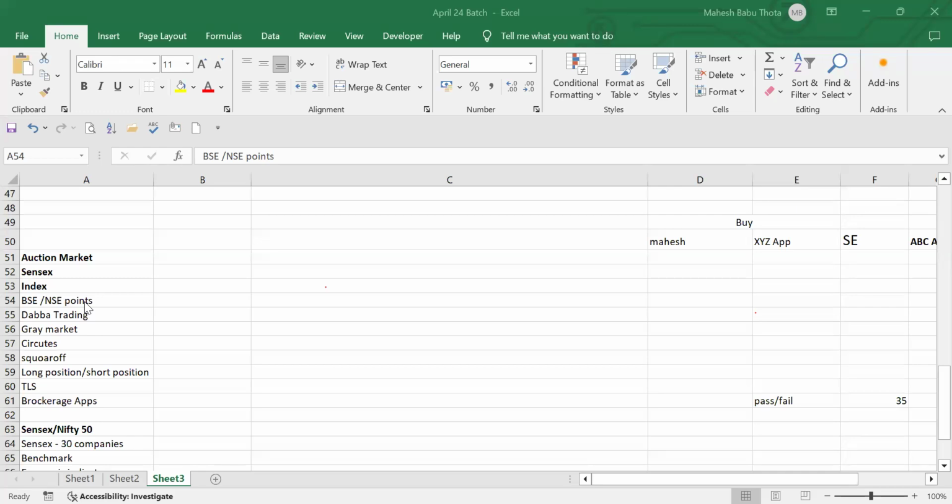NSE has higher trading values, which obviously contributes more significant price changes. That's why Nifty 50 changes more dynamically than the BSE Sensex. That is also a valid reason.